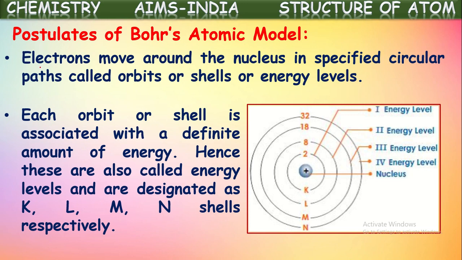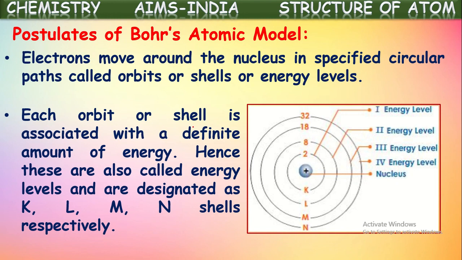Each orbit or shell is associated with a definite amount of energy. That is why these shells or orbits are also called energy levels. So, for each and every shell, there is a definite amount of energy. The electrons present in that particular shell will be associated with a definite amount of energy. Hence, these shells are also called energy levels. Now, these are designated as K, L, M, N, or 1, 2, 3, 4, and so on.